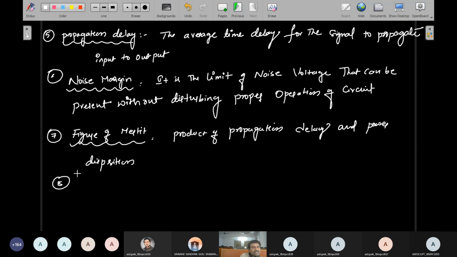The eighth one is logic swing. Swing means oscillate.